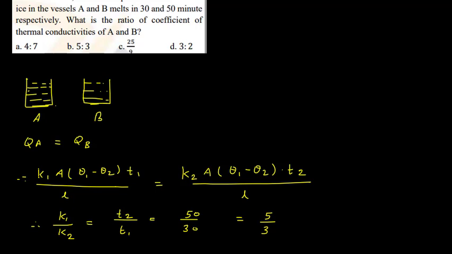The formula for QA is K1 into A into (theta 1 minus theta 2) into T1 upon L. Now you can see that area I have considered same because they are equal in volume. Now temperature difference is going to be same because it is melting from 0 to water, at 0. Length is going to remain same.